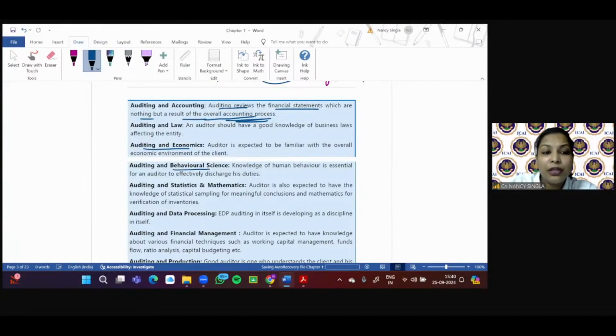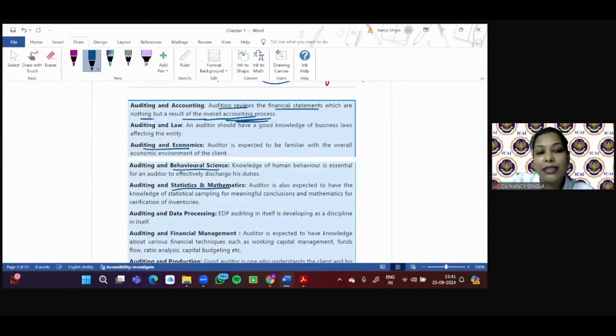Behavioral science. What is meant by behavioral science? See, when the auditor is conducting the examination, he needs to obtain a number of pieces of information from the client organization. And the client may be from the accountant, maybe from the sales department, maybe from the purchases department, right? So he needs to understand human behavior. Then and only then he'll be able to coordinate. The auditor is also required to delegate the work to the team. So unless and until he has an understanding of human behavior, he will not be in a position to deliver effective and efficient results, right?